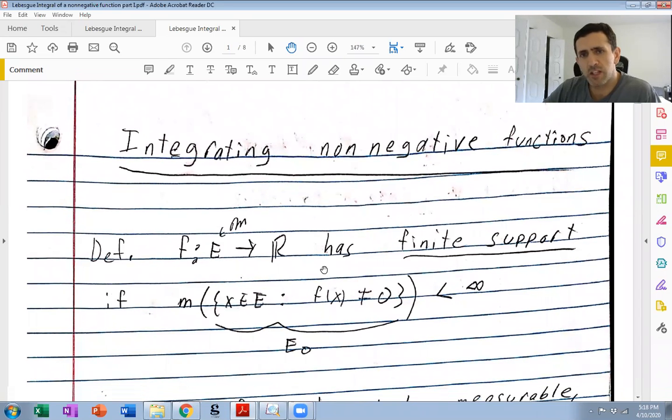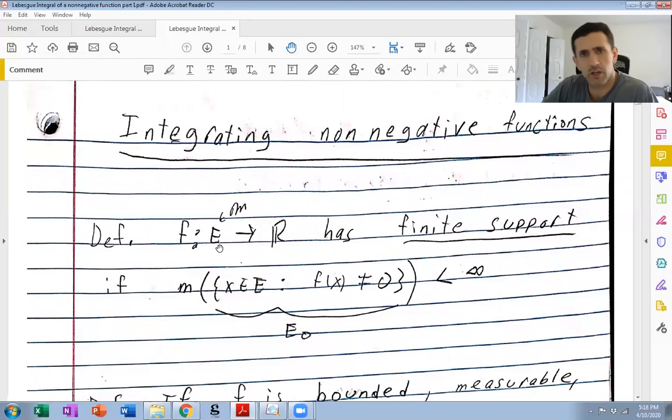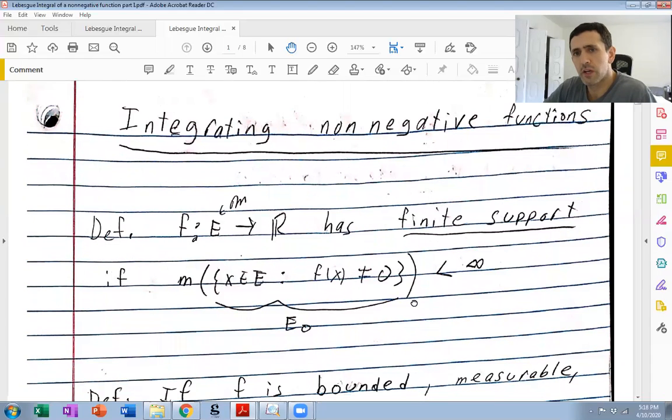First, if I have a measurable function f defined on some measurable set E, its real value, we say that f has finite support if the measure of all x in E where f is not equal to 0 is finite. So on E, f is 0 except possibly on a set of finite measure.